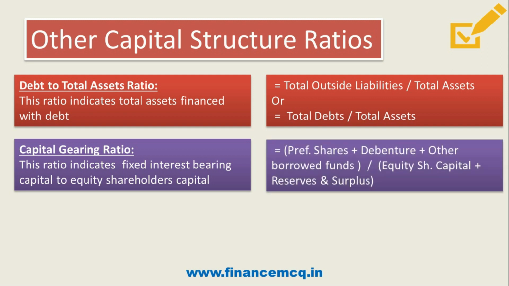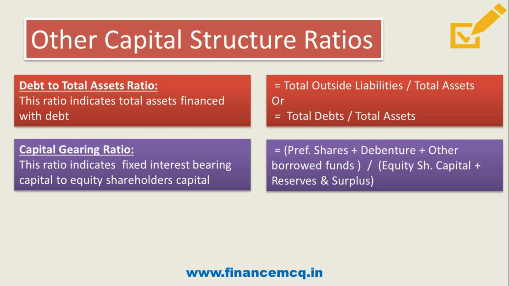And friends, the formula is preference share capital plus debentures plus any other borrowed fund upon equity share capital plus reserves and surplus. So equity share capital and reserves and surplus are equity shareholders' capital, whereas your preference share capital, debentures and other borrowed funds are your fixed interest bearing capital.